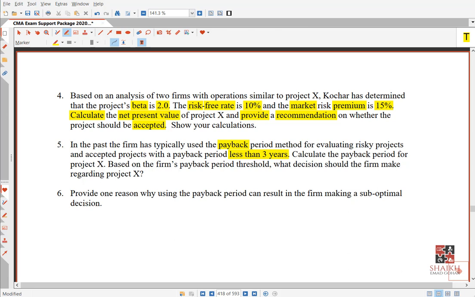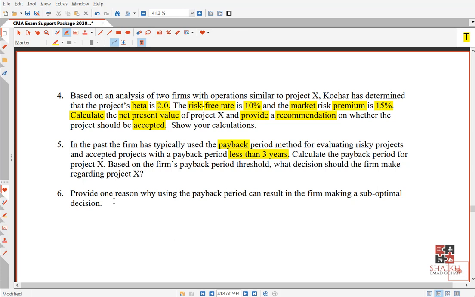So, 6th, provide one reason why using the payback period can result in the firm making a suboptimal decision. So you know very well, we discussed it. Remember, we talked about limitations of the payback period. So you will say, okay, the payback period is not considering all the cash flows. Remember, because you are just stopping right there where you see your money, your initial investment, come back, that's it. You stop there. You don't look ahead. You don't look for the upcoming cash flows. Getting it?